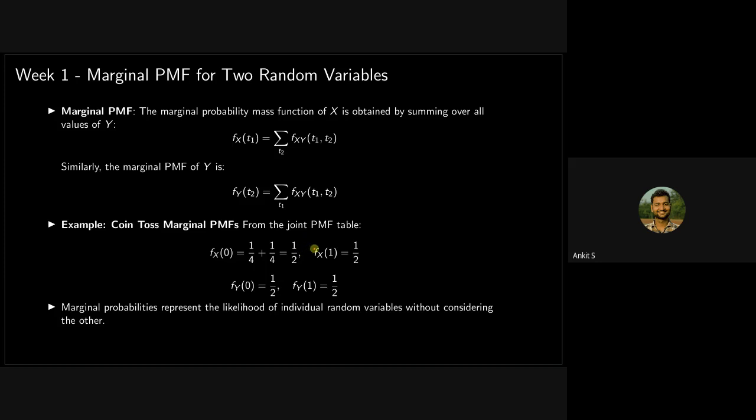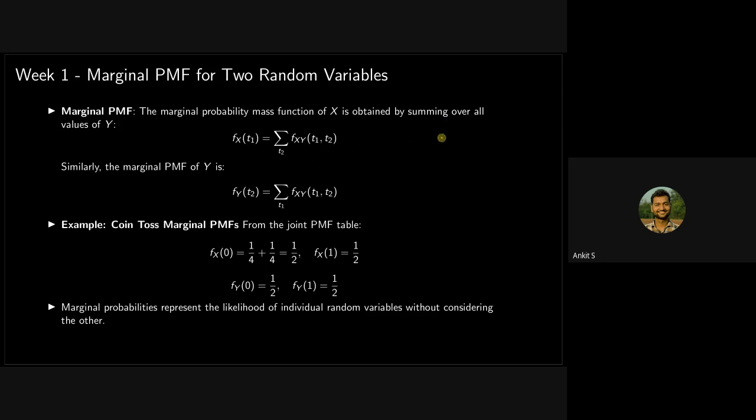But you know that whenever you are throwing the coin two times, it's not that just one coin is being tossed. You are tossing both the coins, so something is coming up on both coins, but you are interested just in a single coin. Okay, so you say that I will just consider the probability that the first coin will take some value t1. But for calculating this, you will have to add over all the possibilities for the other coin.